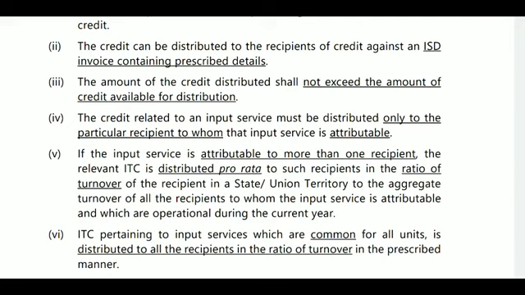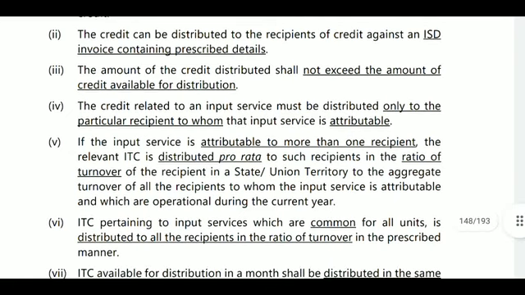Provided the amount of credit distributed shall not exceed the amount of credit available. How much amount is available? It must not exceed the credit available for distribution to those persons. Next, the credit related to an input service must be distributed only to the particular recipient to whom that input service is attributable. So whoever is the recipient, that person only gets that ISD credit.